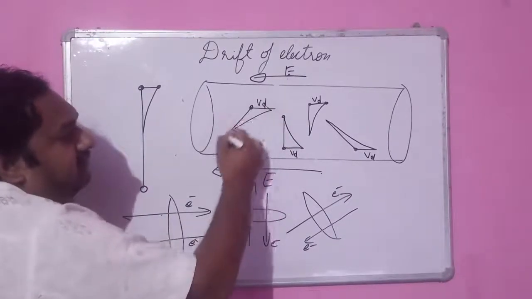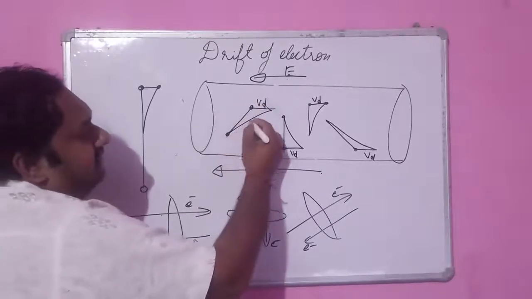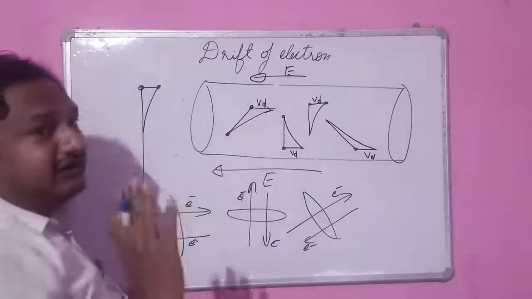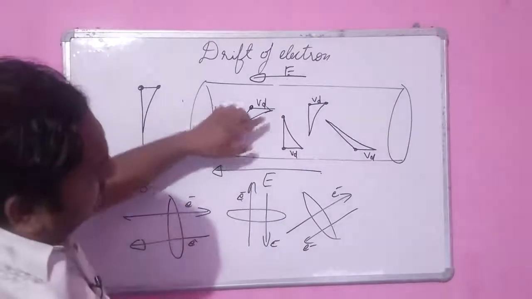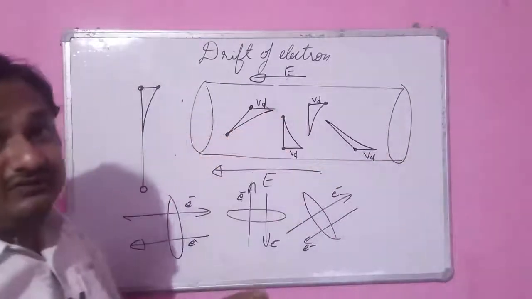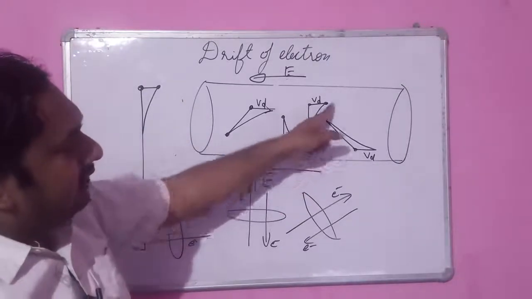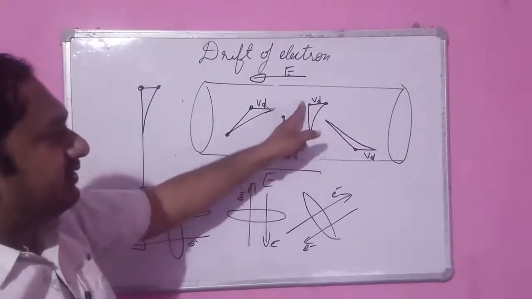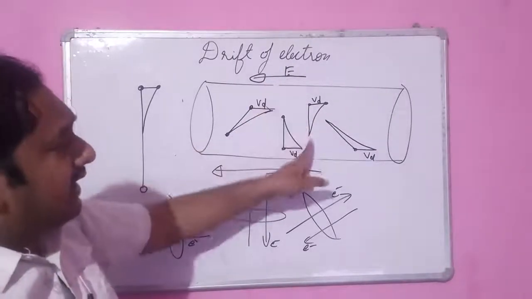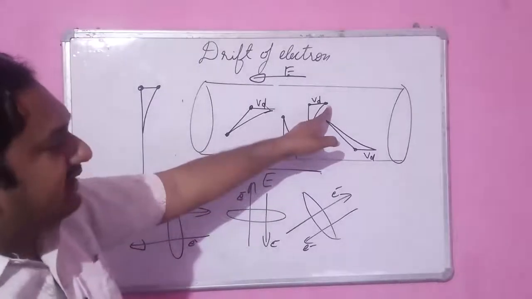This is the thermal path, or you can say it is a path due to thermal motion, and this path is due to the deviation produced by the electric field. Now what happened? You can see all electrons are deviated in a particular fixed direction because force is applied in a fixed direction. So I have drawn different paths. This is the original path, this is the thermal path, or you can say the path due to thermal motion, and this path is created by the electric force. So it is slightly drifted.